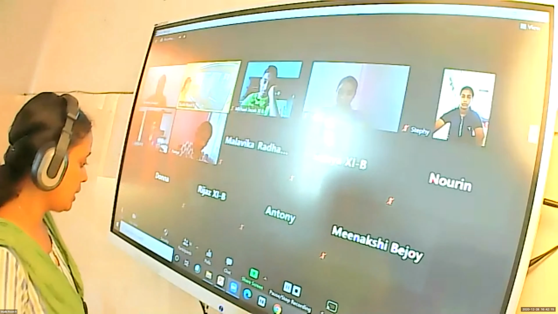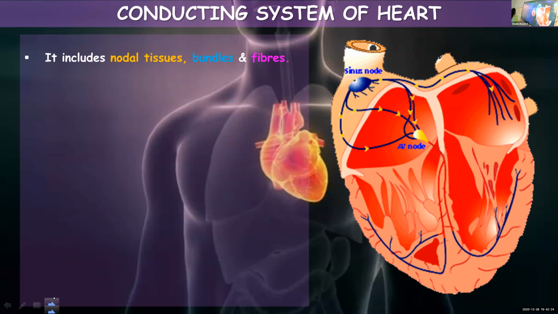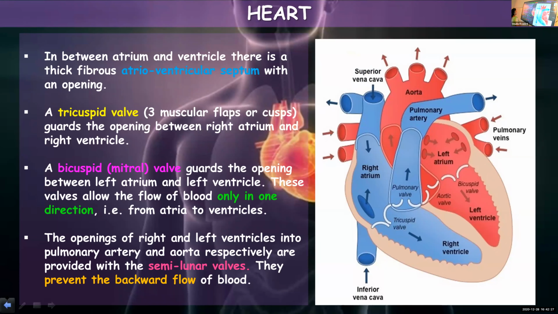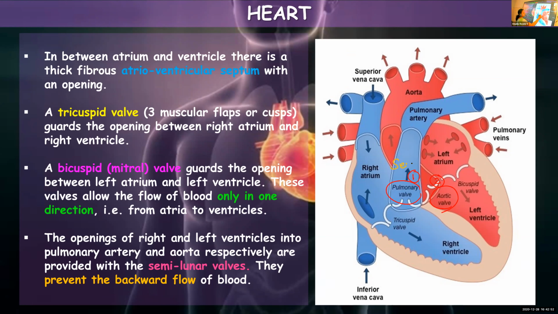Now we will see where these semilunar valves are present. Okay, here it is not given, so I'll tell you where it is present. See, here you can find in the figure the pulmonary valve and the aortic valve. These two together we call semilunar valves.